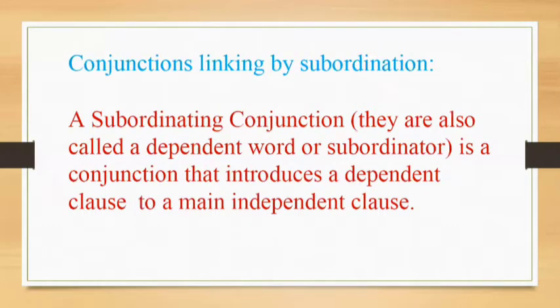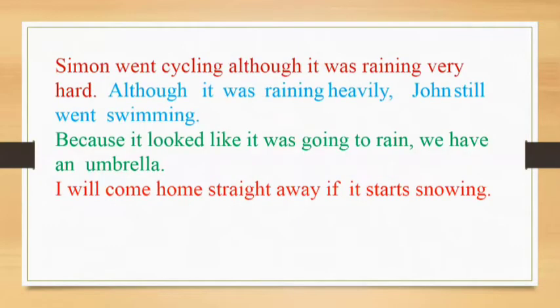Conjunctions linking by subordination. A subordinating conjunction, which is also called a dependent word or subordinator, is a conjunction that introduces a dependent clause to a main or independent clause. Simon went cycling although it was raining very hard.